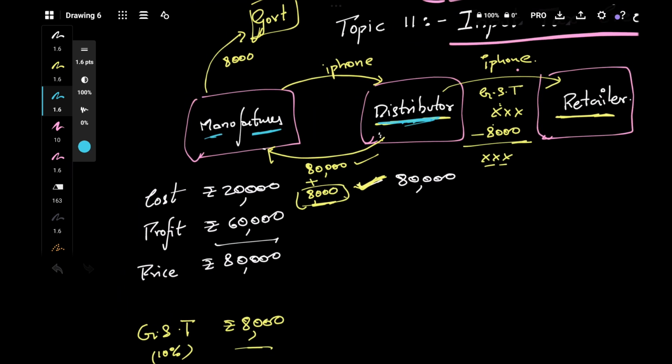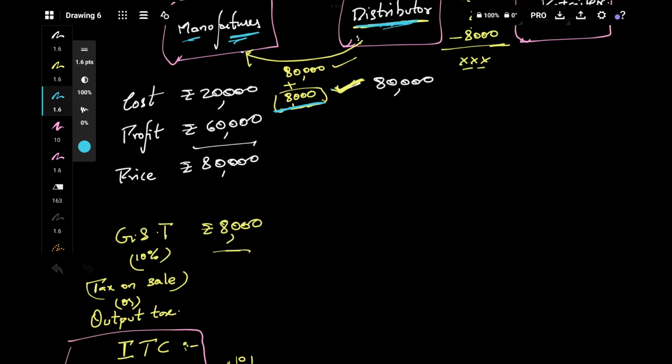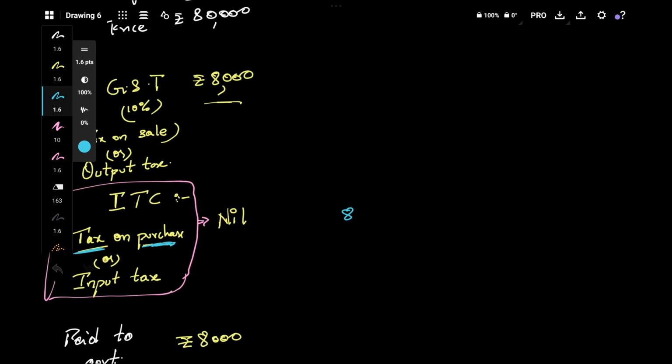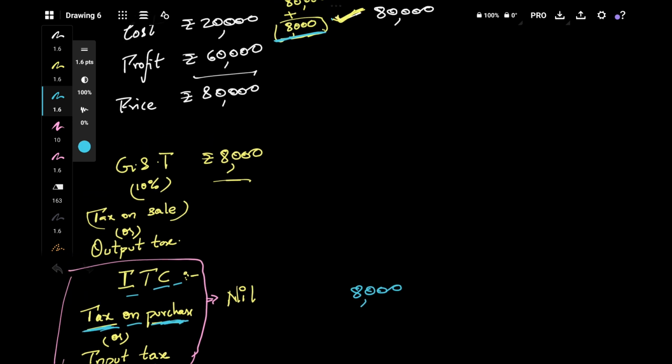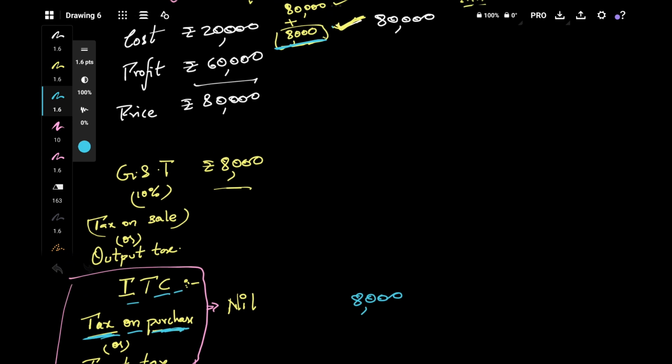Yes, he has paid tax. He has paid 8,000 to the manufacturer. So that 8,000 amount will come here, 8,000 as ITC, input tax credit. That is nothing but tax on purchase. That is also called input tax or input tax credit. So that 8,000 amount comes here.